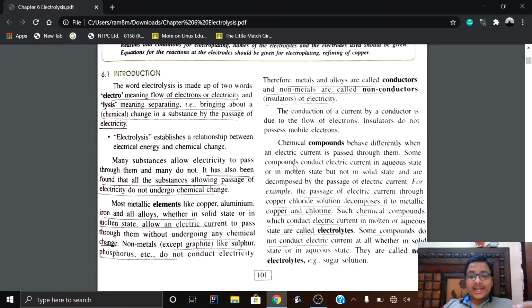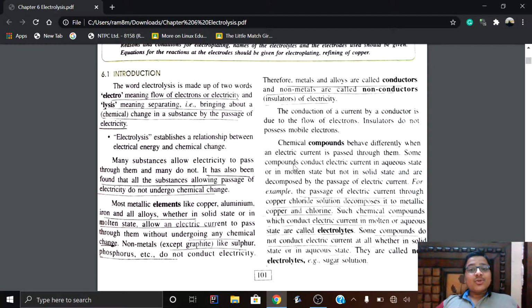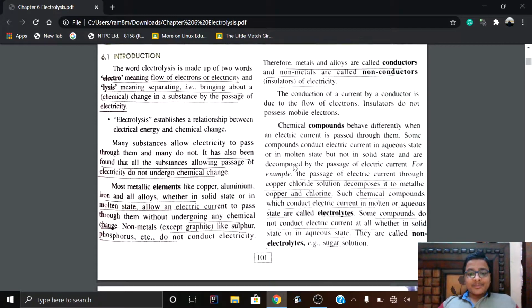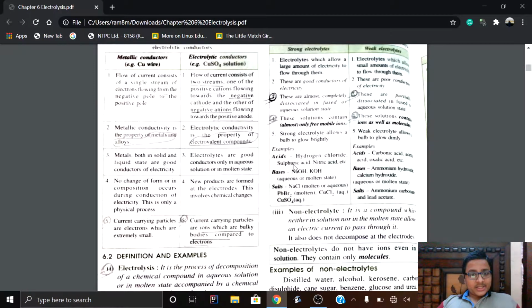What are they known as? Electrolytes. And there are also some compounds that do not conduct electricity, whether they are in aqueous solution, molten state, or solid state, and these are called non-electrolytes, like sugar solution, kerosene, glucose, etc. Now let us proceed to another page.